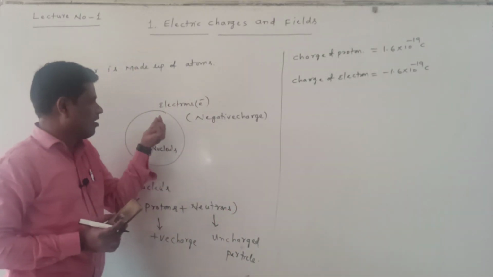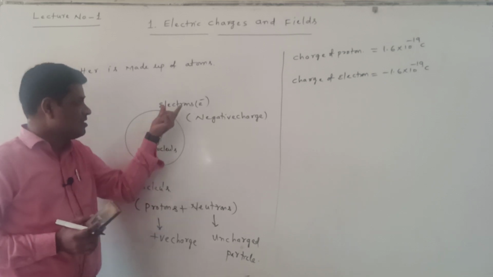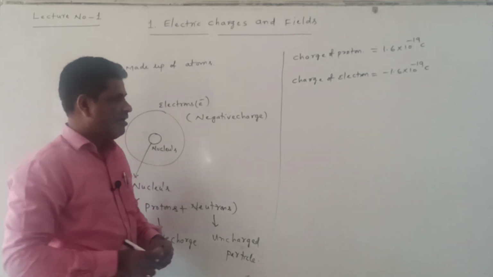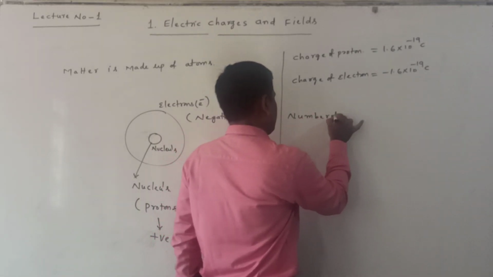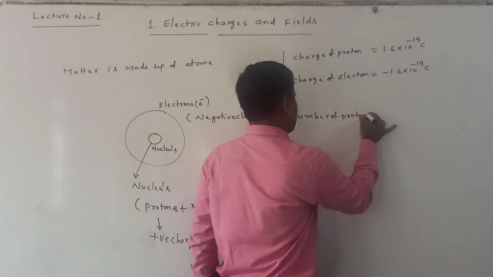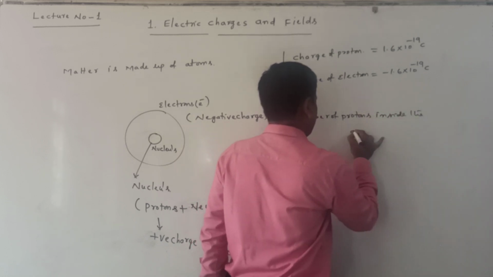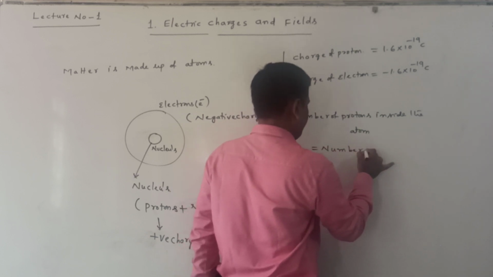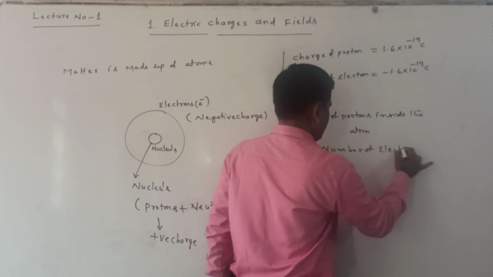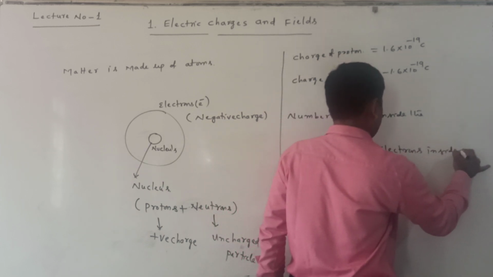The number of protons in the atom is always equal to the number of electrons inside the atom.